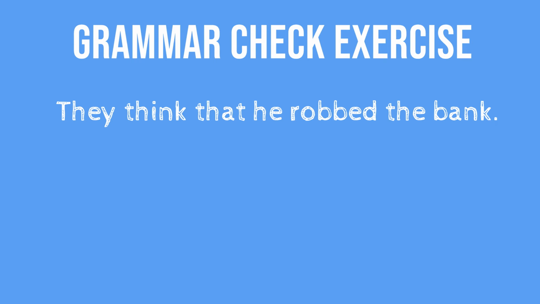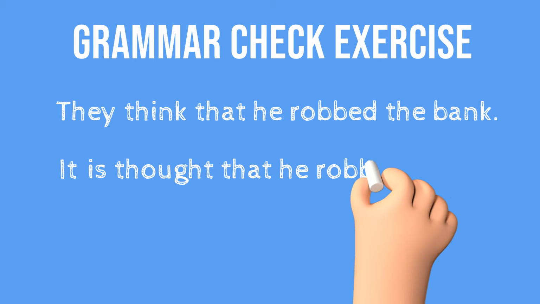If we start with an active sentence like, they think that he robbed the bank, we can express this in two different impersonal passive forms. If we start with it, we would say, it is thought that he robbed the bank.